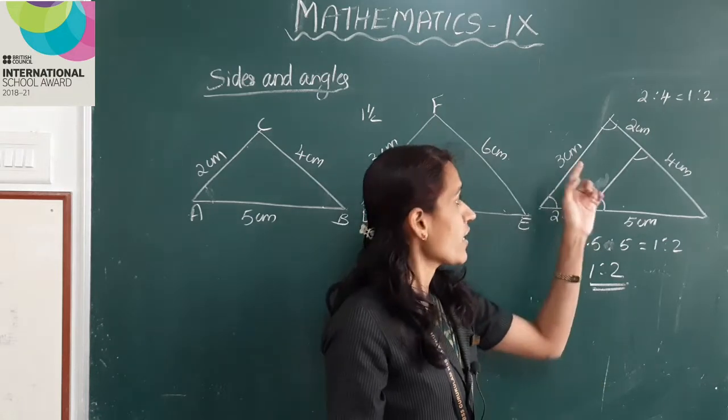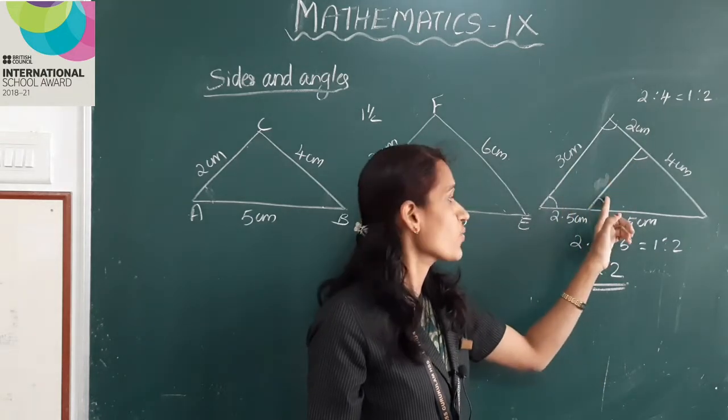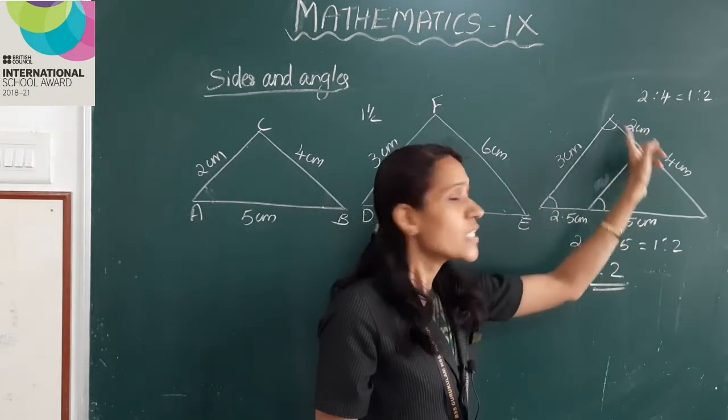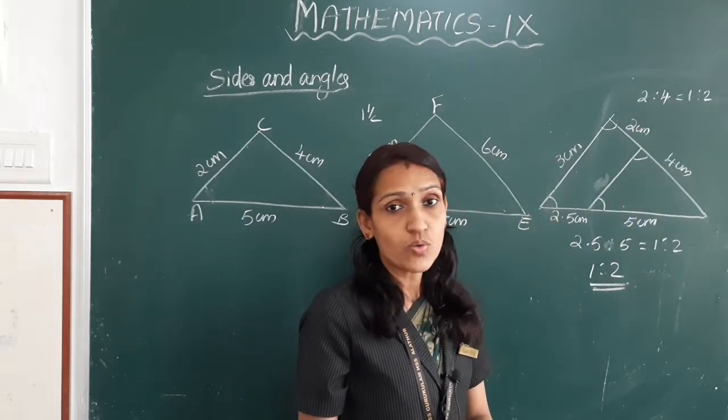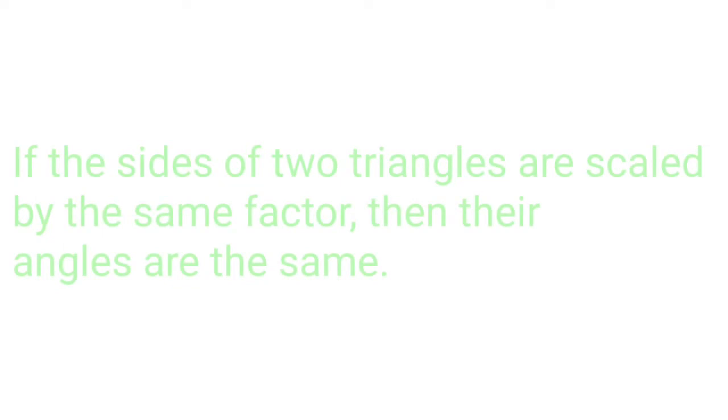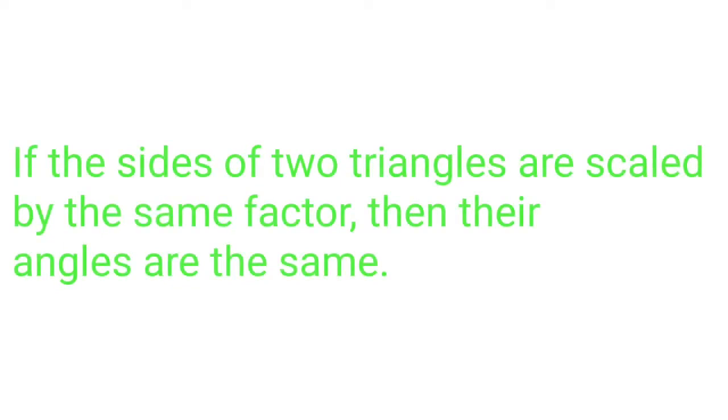Now we see that the angles are equal, so sides are scaled by the same factor. Okay, we can state this as: If the sides of two triangles are scaled by the same factor, then their angles are the same. Clear, children?